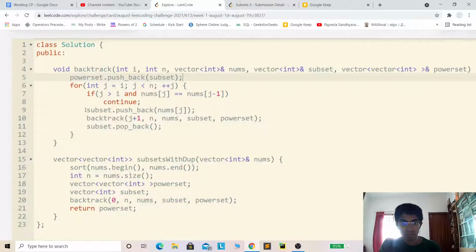After everything is executed, I'm just pushing it back, the normal backtracking thing only, there's nothing special. I'm pushing the current element to the subset, and calling the backtracking function for the next index.